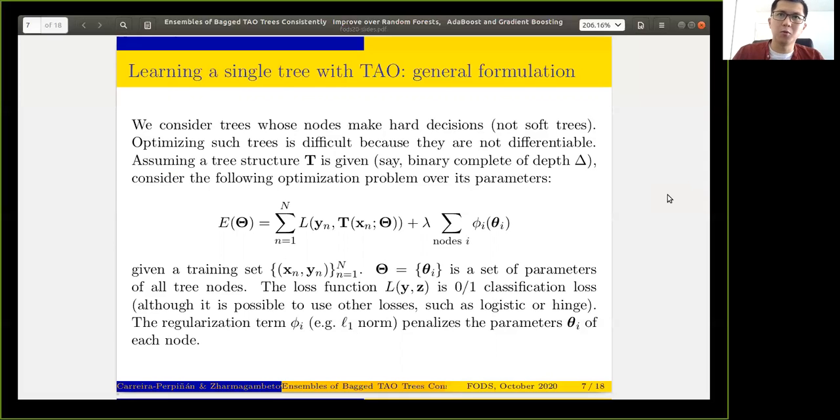Next, we solve the following optimization problem on a given training set. Here, the loss function L can be any desired classification loss function, like hinge loss or logistic loss. Additionally, we show that it is possible to use a regularization term phi, which can penalize the parameters of each node, for example, by applying an L1